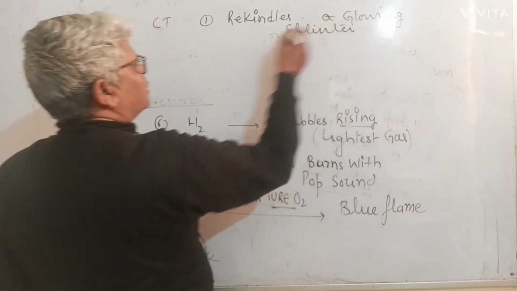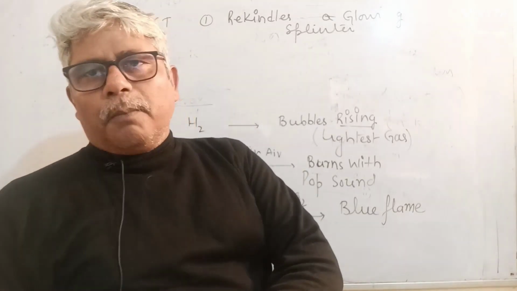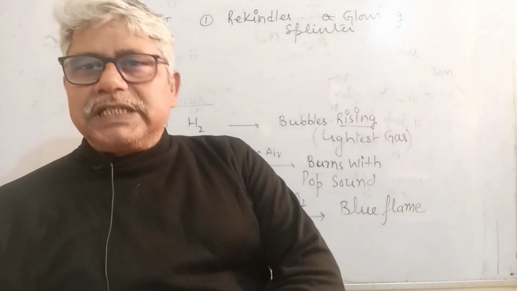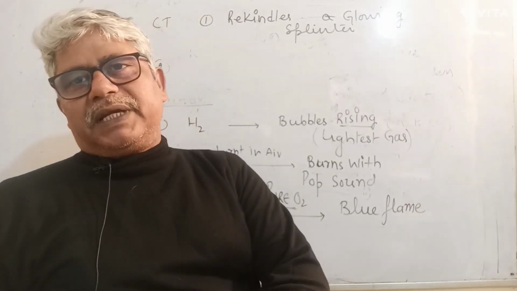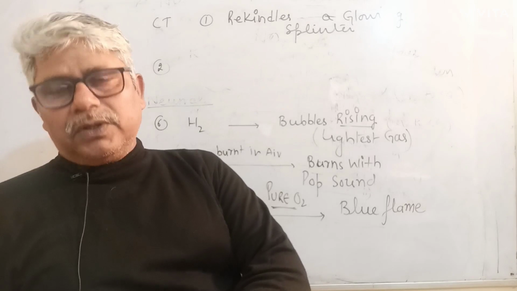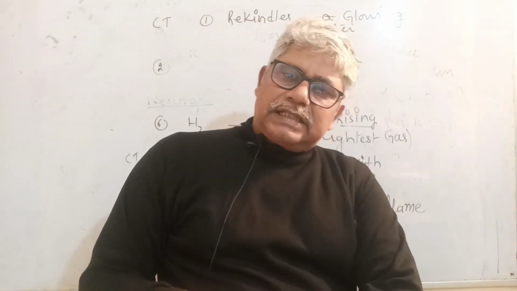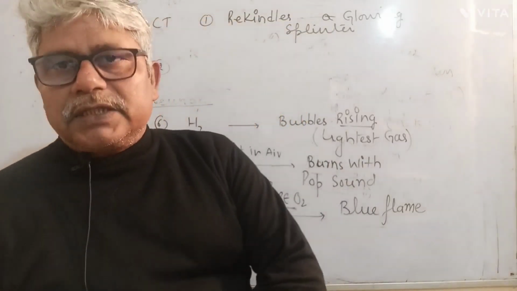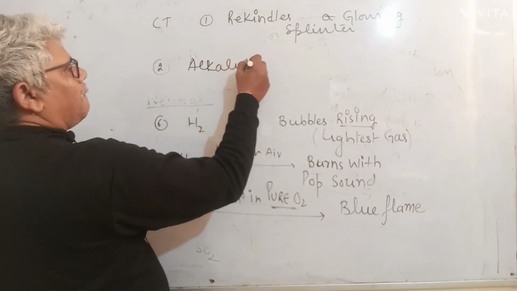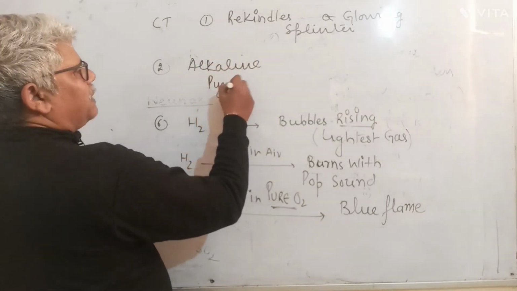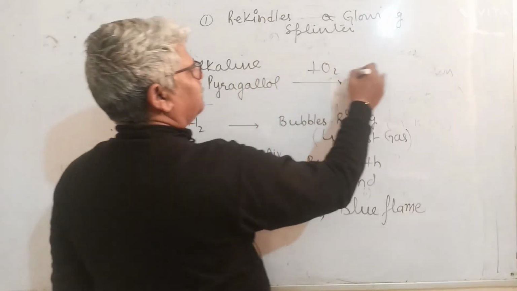Also, this test is not mentioned in a few textbooks of class 9th and 10th, but it is a bona fide test. Oxygen turns alkaline pyrogallol dark brown. Pyrogallic acid is a complex mixture of three organic compounds, which obviously you will see in the next videos of the next classes. Alkaline pyrogallol turns dark brown.